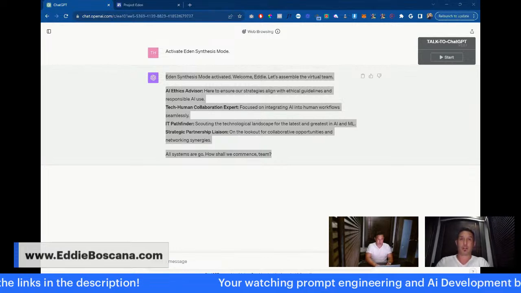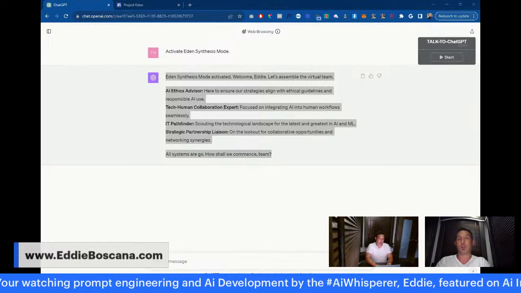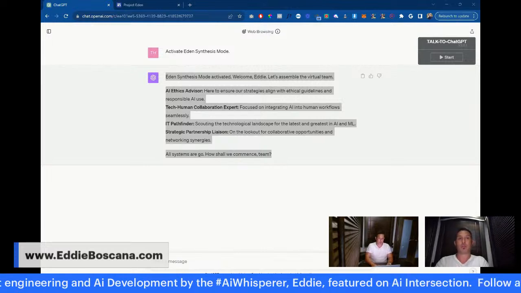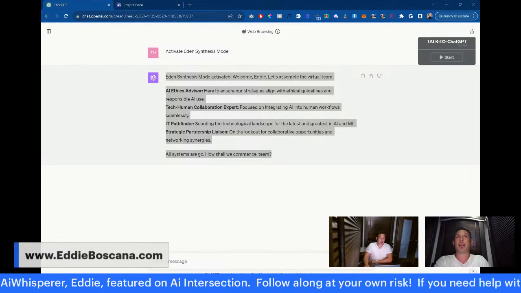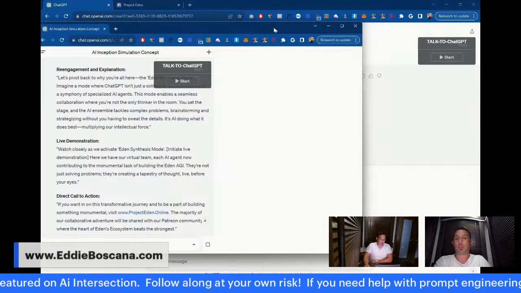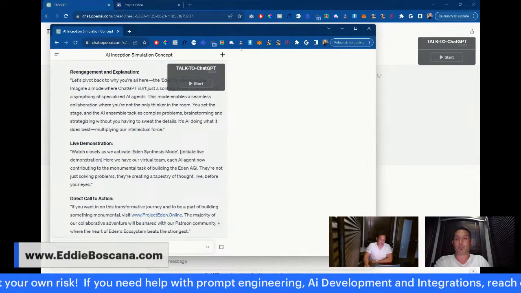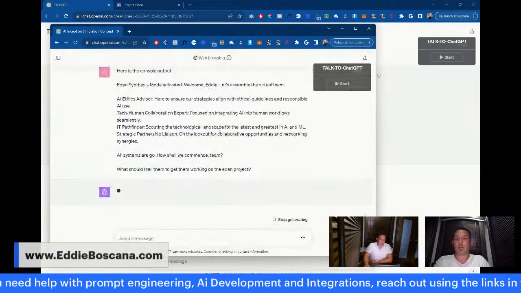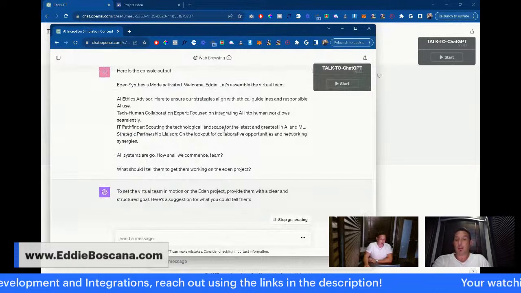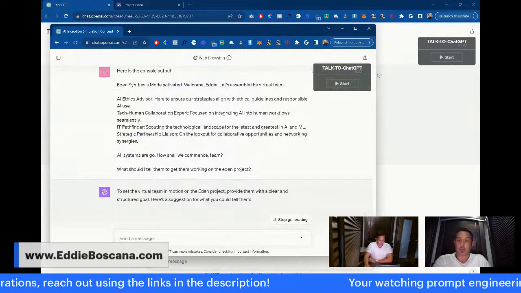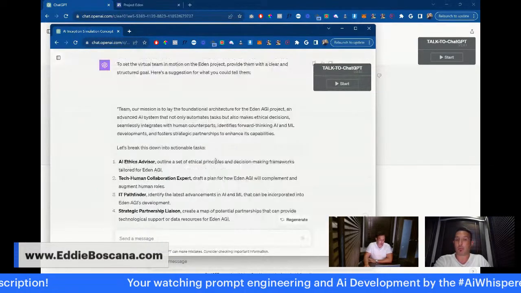What should I tell them to get them working on the Eden project? Sorry, I need to get some insight from the AI engineer I'm using for this particular platform. So the output that was shown on the console. Okay, so this is the prompt that we're going to use.